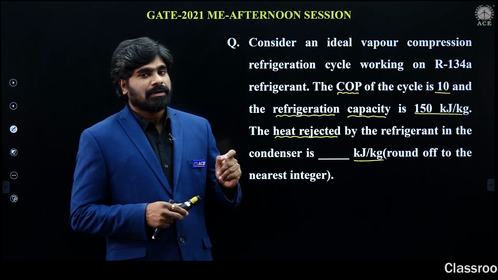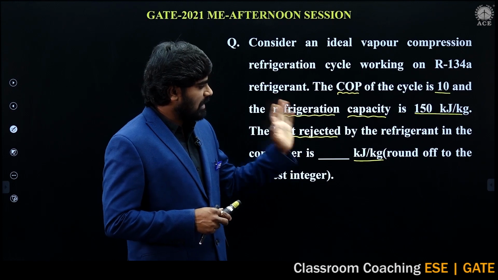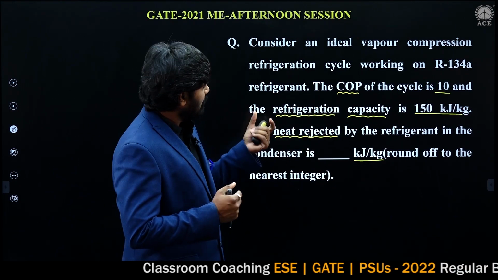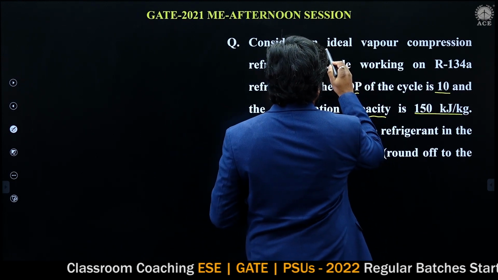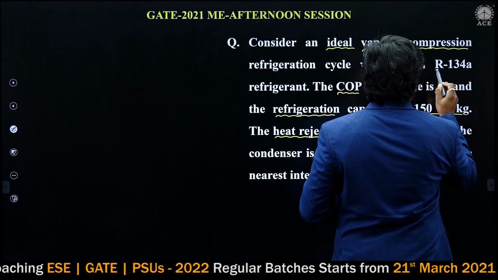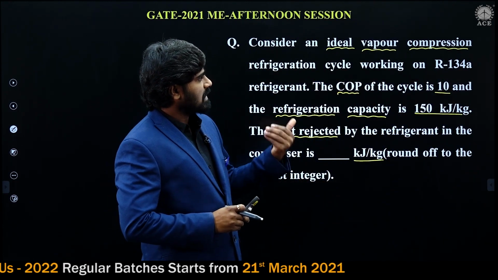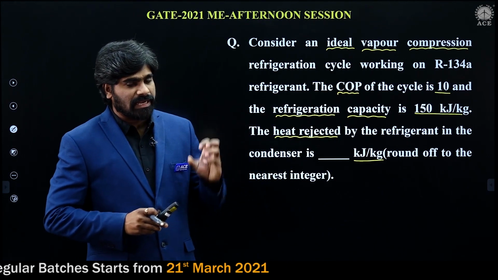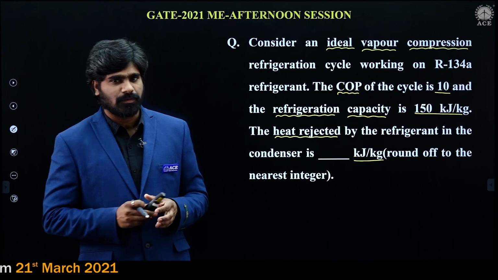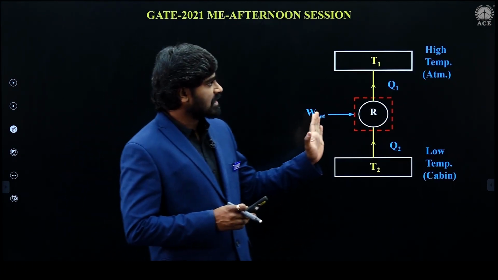It is a vapor compression refrigeration cycle, and the working substance is R134A. Though he said ideal vapor compression refrigeration cycle, it is a simple refrigeration problem. First, let us see the rough diagram.